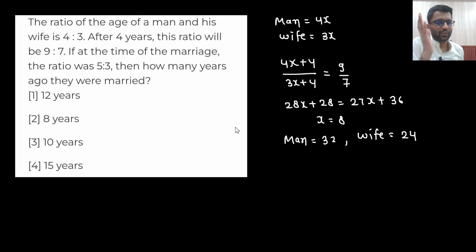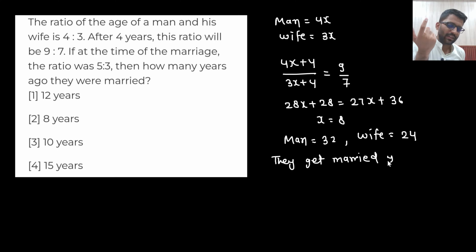Now what they are saying is, at the time of their marriage the ratio was 5:3. So how many years ago did they get married? Let's just say they got married y years ago. At the time of their marriage the ratio of their ages was 5:3.